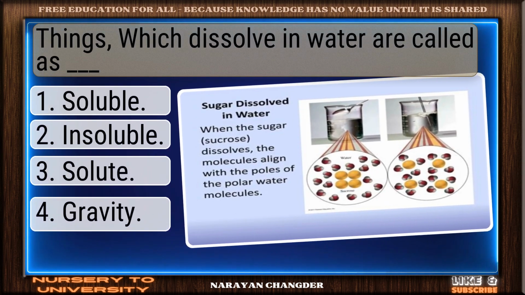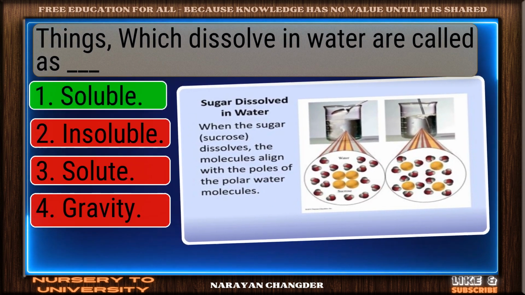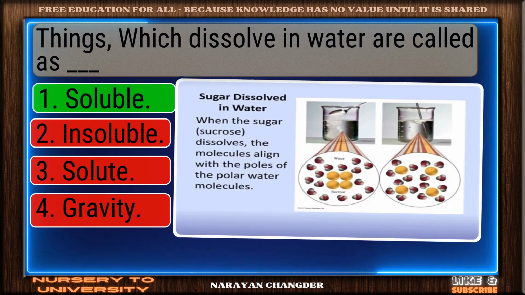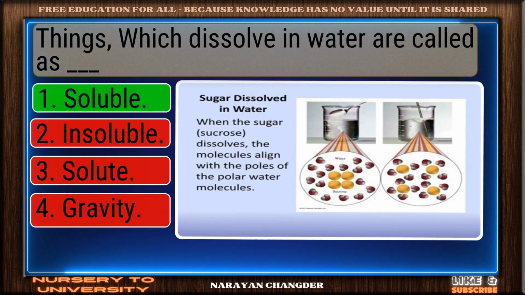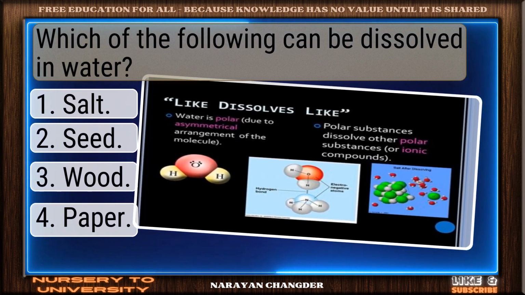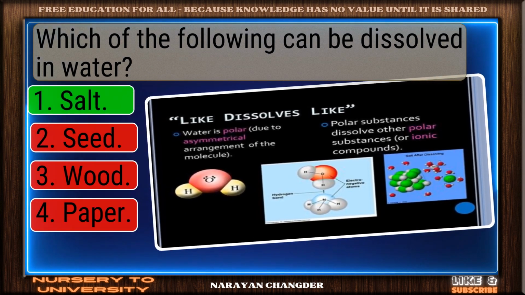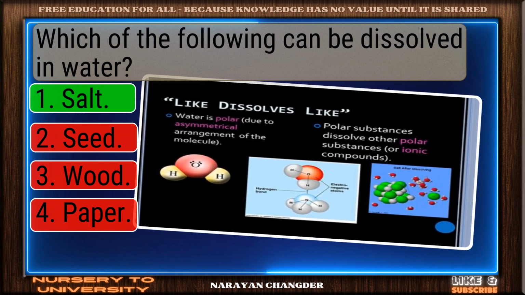Things which dissolve in water are called as dash. Nice selection. Soluble is the correct and valid answer. Which of the following can be dissolved in water? Good thinking. Salt is the right answer.